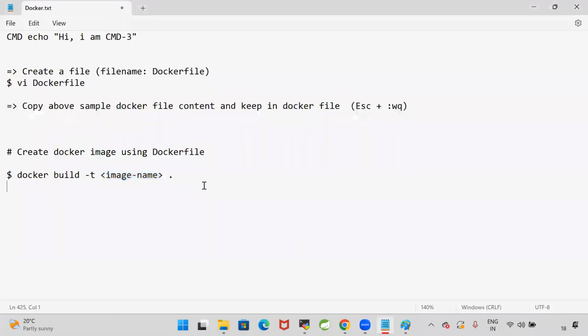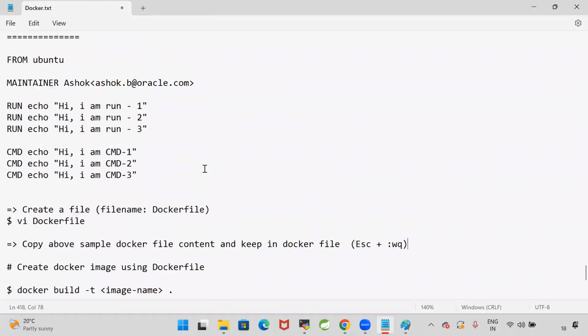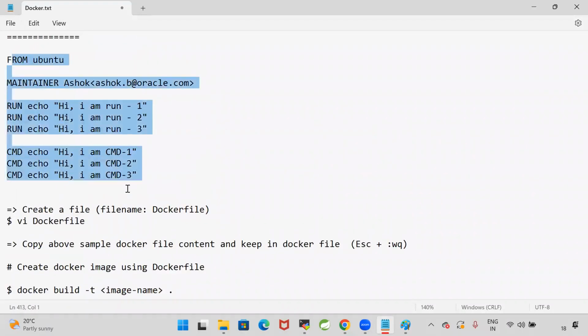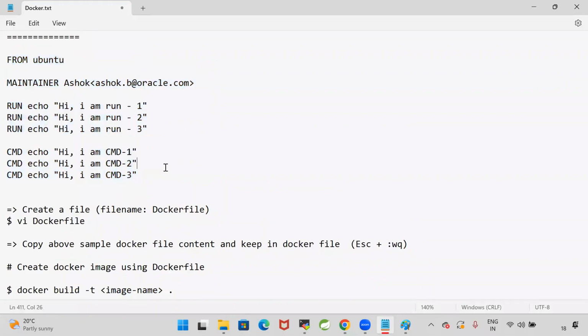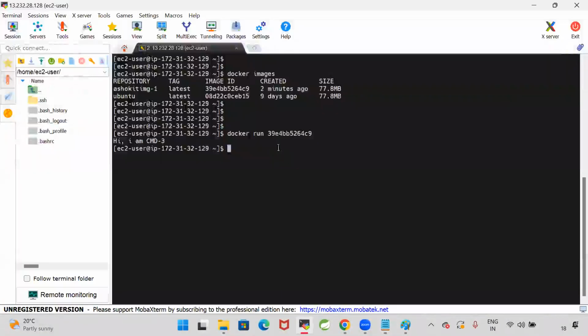Now you have clarity on how to write a Dockerfile. So we are going to write the Dockerfile for our applications. As of now, I'm not using any Java and not writing any code, just how to create a sample Dockerfile: when the RUN instruction will execute, when the CMD instruction will execute, what the base image is, and how to build that Docker image and how to run it.